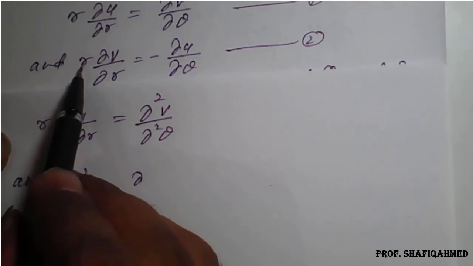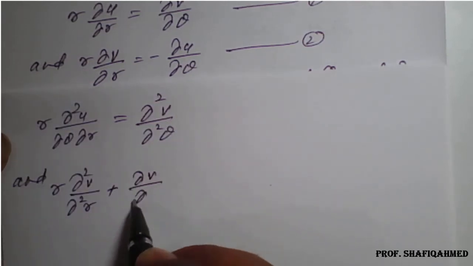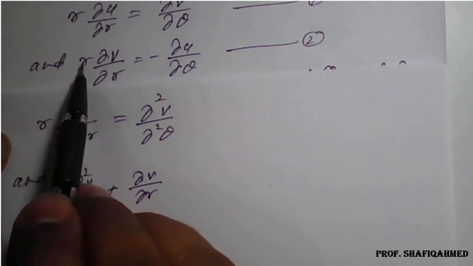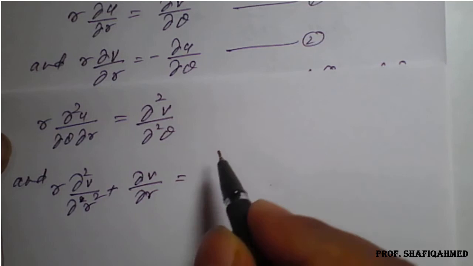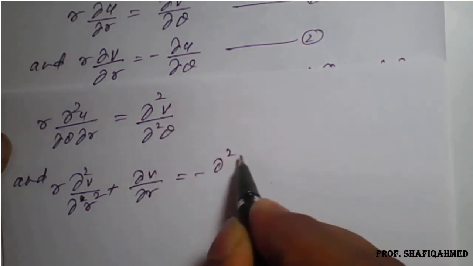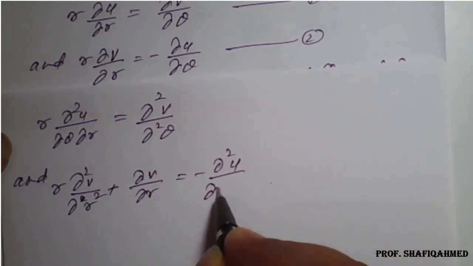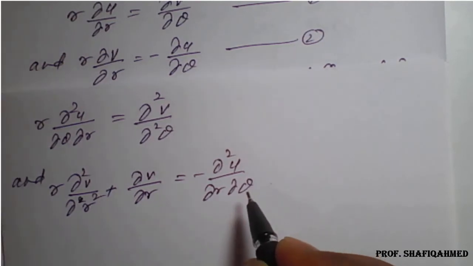The derivative of r with respect to r is 1, so it becomes ∂v/∂r. The product formula we need to apply: keep r as it is, the partial derivative of ∂v/∂r is ∂²v/∂r², plus keep ∂v/∂r as it is, the derivative of r with respect to r being 1, equal to minus ∂²u/∂r∂θ.